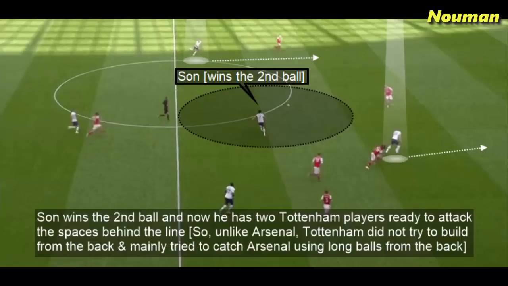So unlike Arsenal, Tottenham did not try to build their play from the back, and they mainly tried to catch Arsenal using long passes from the back.